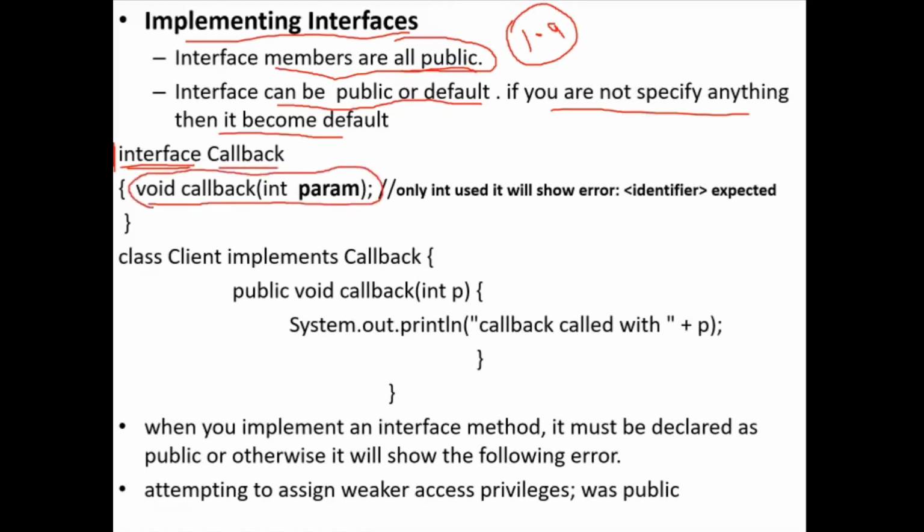Here I have just given void callback, but the compiler automatically includes two keywords. The keywords are public and abstract. An abstract method has only a signature. The abstract method does not have a definition.